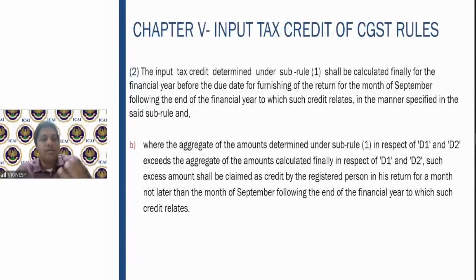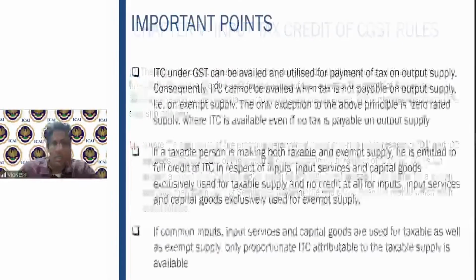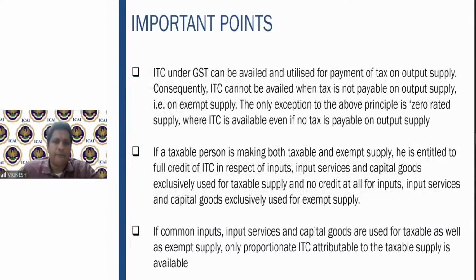Second situation, where the aggregate amount determined under sub rule 1 is more than what is calculated finally, then the excess amount you can claim as a credit. As per sub rule 1, totally whatever you have claimed is more than the month-wise whatever you are calculating, the excess amount shall be claimed as the input tax credit for the month. Again, September is the date which is given for that.